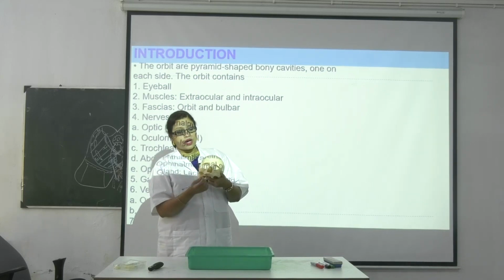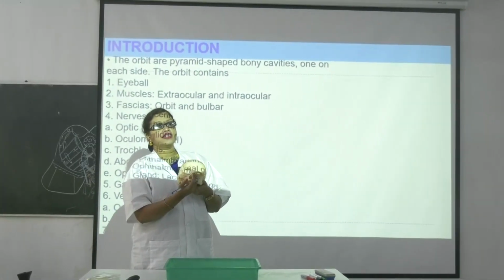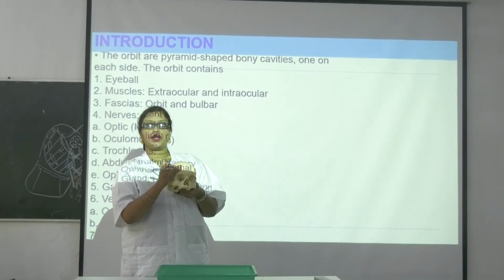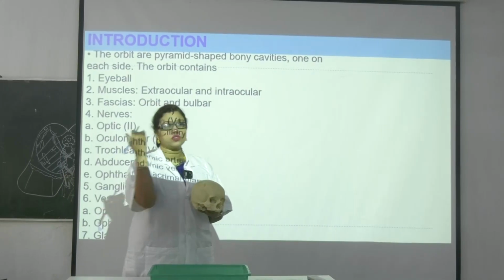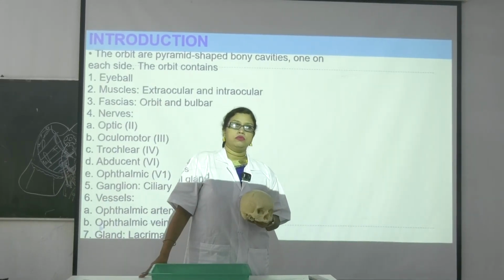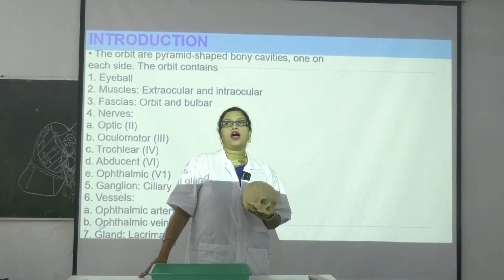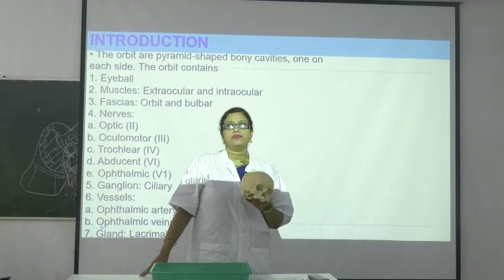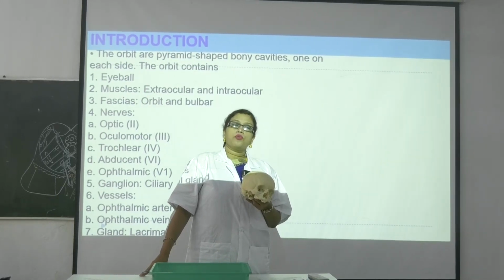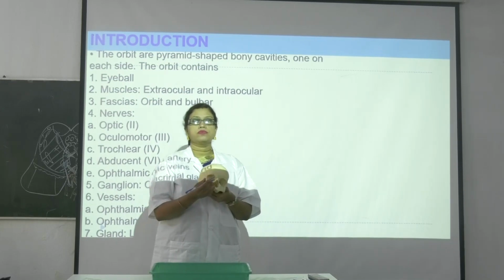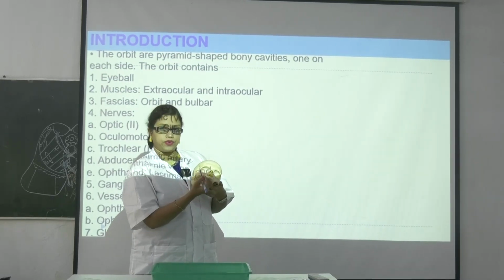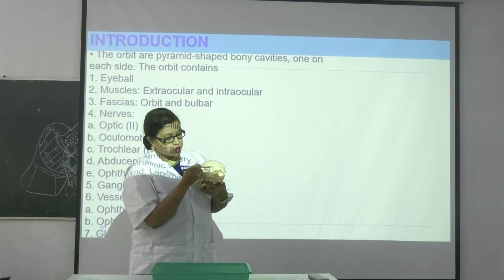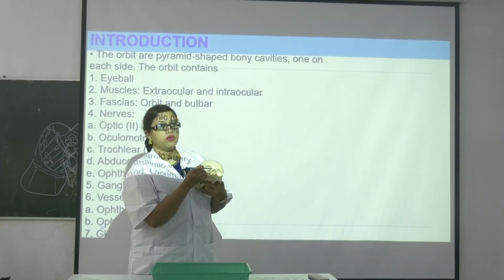Now the lateral wall is done, the superior wall is done, the inferior wall is done. Now coming to the most important one, known as the medial wall. Who will tell how many bones are there in the medial wall? Which are the bones? If you go from medial to lateral, which bone do you find first on this side? First bone.